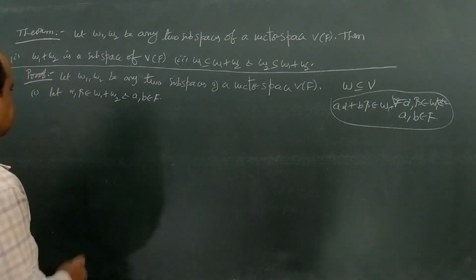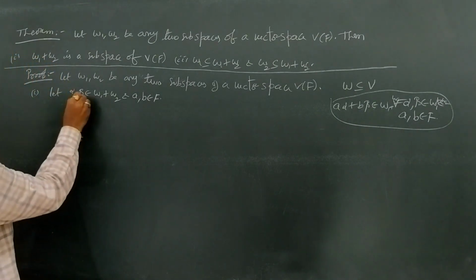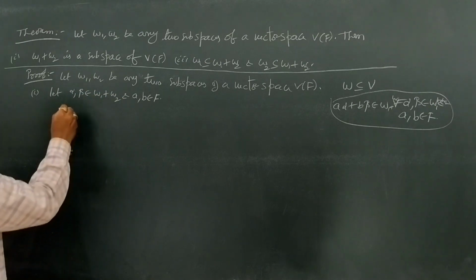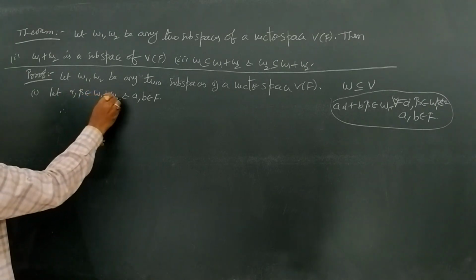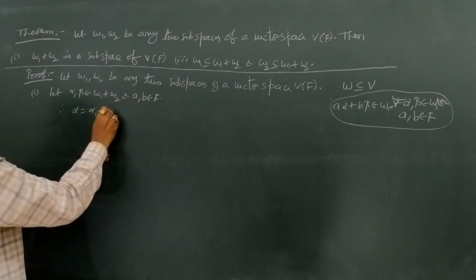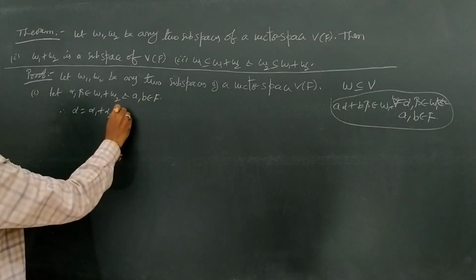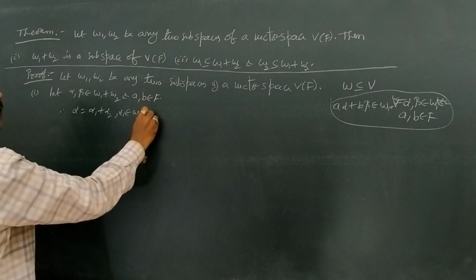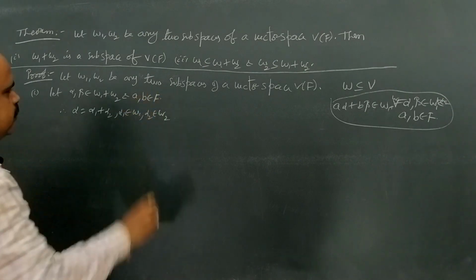Here alpha, beta both are in W1 plus W2. Therefore, since alpha belongs to W1 plus W2, write alpha as alpha 1 plus alpha 2, where alpha 1 belongs to W1, alpha 2 belongs to W2.